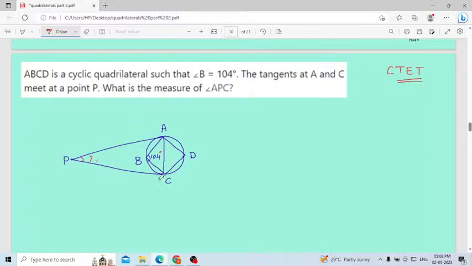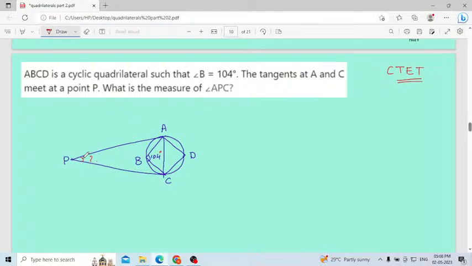Only one angle is given in the cyclic quadrilateral, and then you have to find this angle APC. Okay, let us solve. Let us discuss how we can solve the problem. It is a very easy question, and if you know the concept, then you can easily solve it.